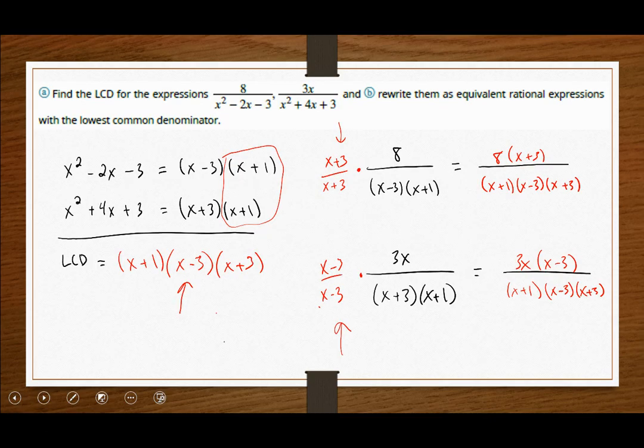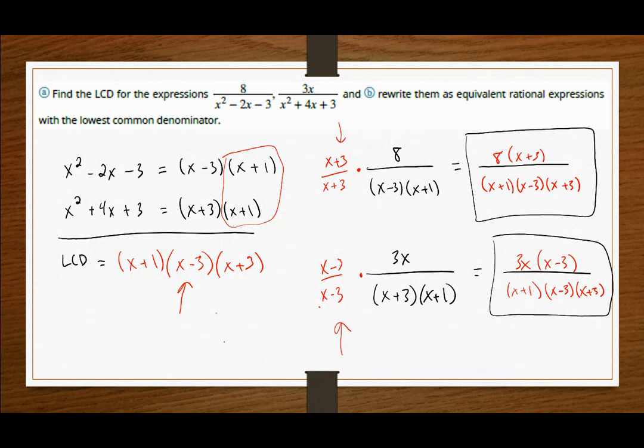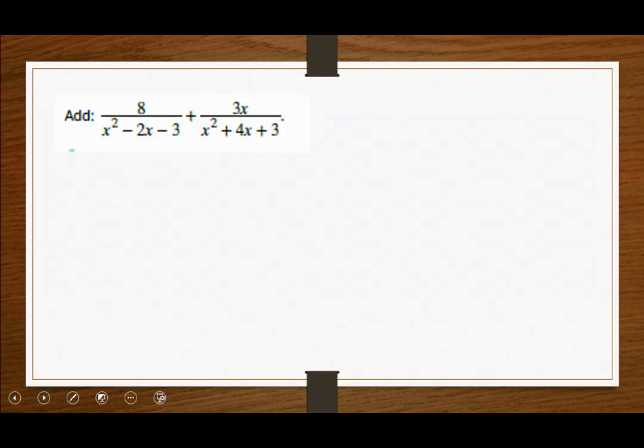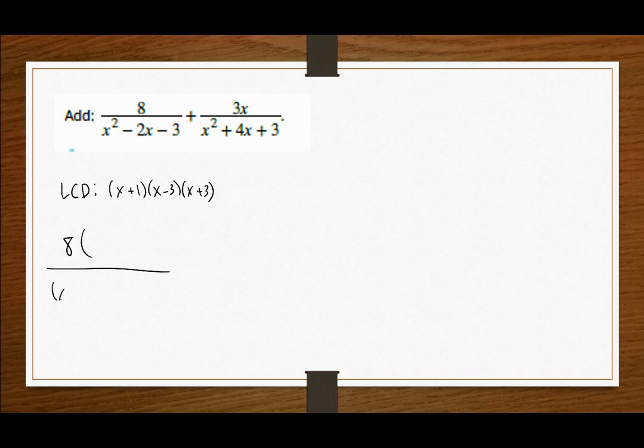So we saw a moment ago that our two expressions could be rewritten in the following format. And our example is going to use those exact same expressions. So here's what the question may look like. Add for me together these two values. So again, we identified the LCD as being x plus 1, x minus 3, and x plus 3. We gave an equivalent for each of these, where we showed that our numerator for the first term needed to have that missing factor, which would have been x minus 3.